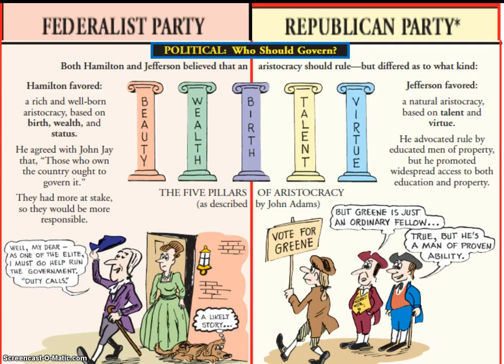Okay. When it comes to who should govern, they have very differing opinions. They do believe that an aristocracy should rule, but they differ on which kind. So, Hamilton's going to favor a rich and well-born aristocracy that's based on birth, wealth, status, things of that nature. He agrees with John Jay in that people who own the country ought to be the ones who govern it, thinking that they have more at stake and therefore are going to be more responsible.